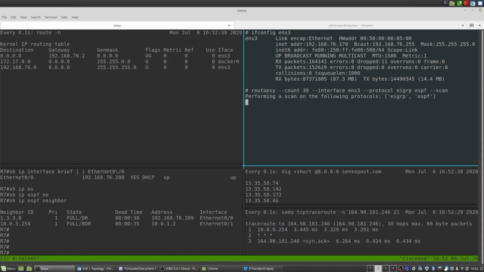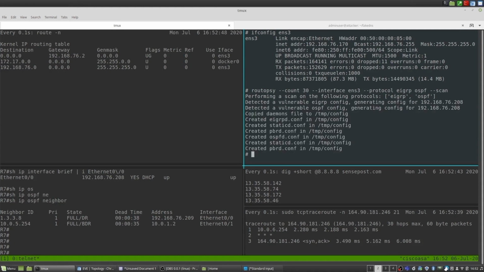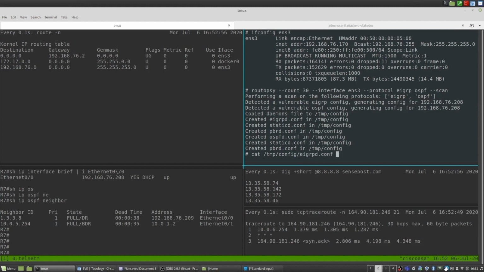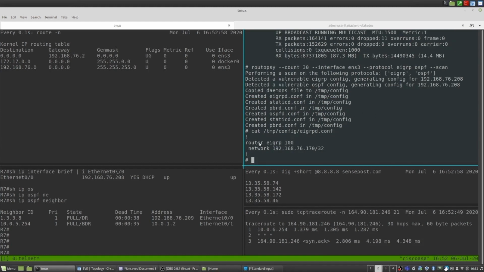Let's start off with the scan flag. And like Szymon mentioned, this is just going to look for vulnerable packets, parse them, and then take the relevant parameters and push them into our config templates. So now you can see that we've detected vulnerable EIGRP and OSPF. Let's look at what these configurations look like for these protocols.